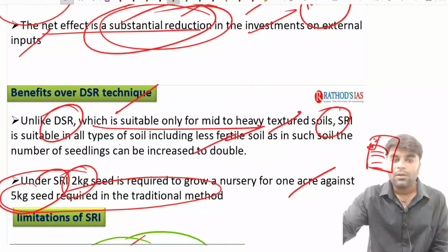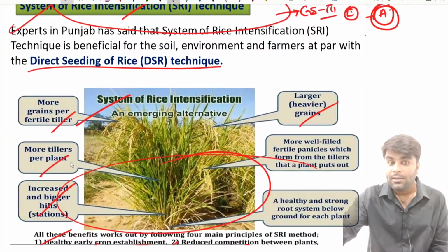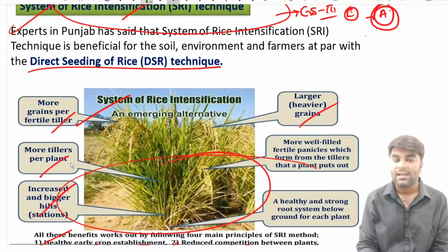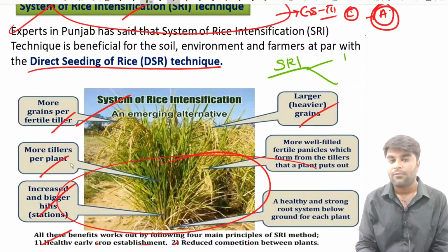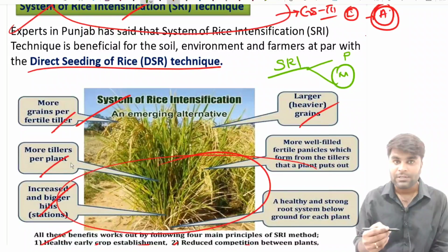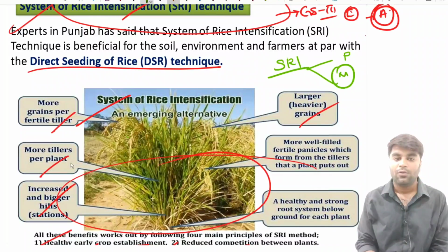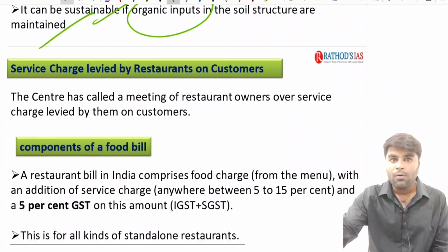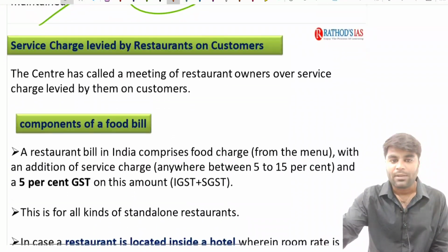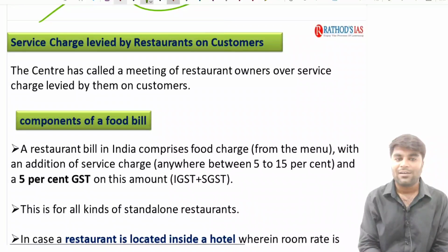Right? This is about the advantages of the System of Rice Intensification, SRI. And these are topics which are important for prelims as well as mains. Whenever you are writing answers with respect to sustainable agriculture, you can use this kind of emerging initiatives. Now let us look at the next topic, the service charges levied by the restaurants on the